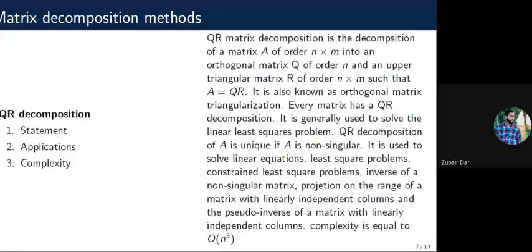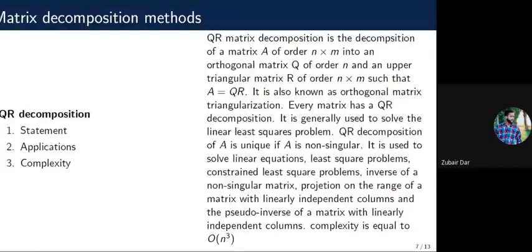The second decomposition is QR decomposition. This decomposition is applicable to rectangular matrices. QR decomposition is a decomposition of a matrix A of order n by m into an orthogonal matrix Q and an upper triangular matrix R such that A equals QR. It is also known as orthogonal triangularization. QR decomposition is unique if the matrix is non-singular. It is generally used to solve least squares problems for linear equations. It is also used to calculate the pseudo inverse.